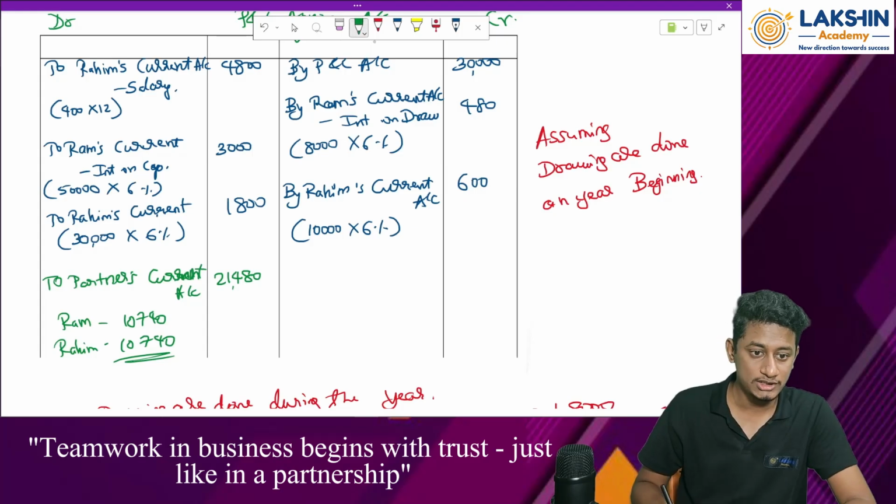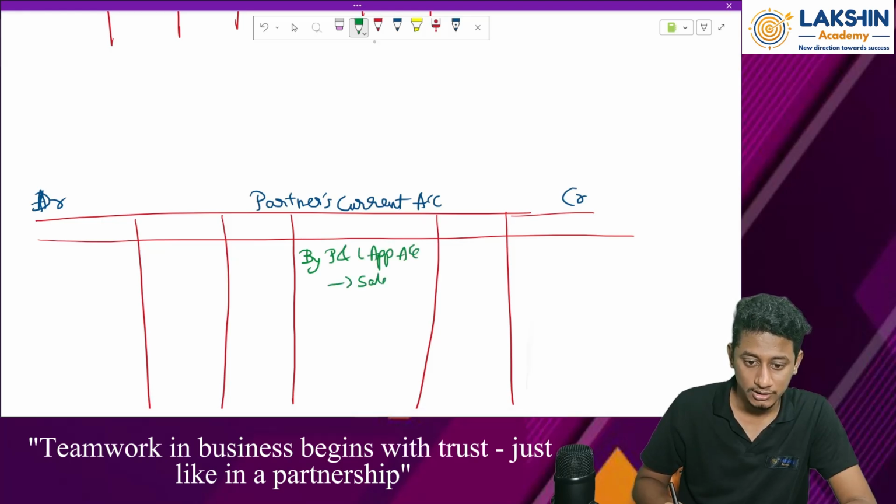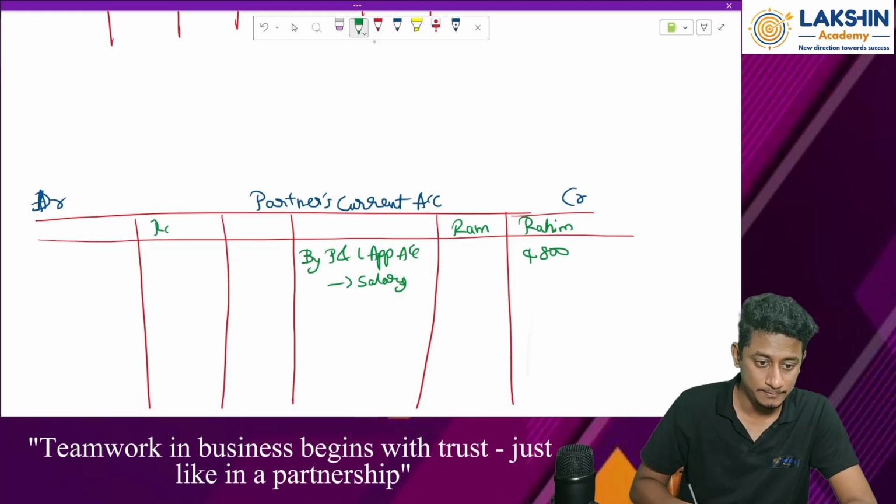First of all, salary 4,800, Rahim's salary will come on this side. So by P&L appropriation account, for salary 4,800. This is Ram, this is Rahim.